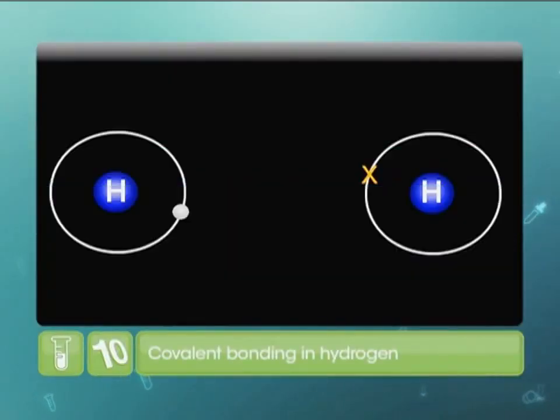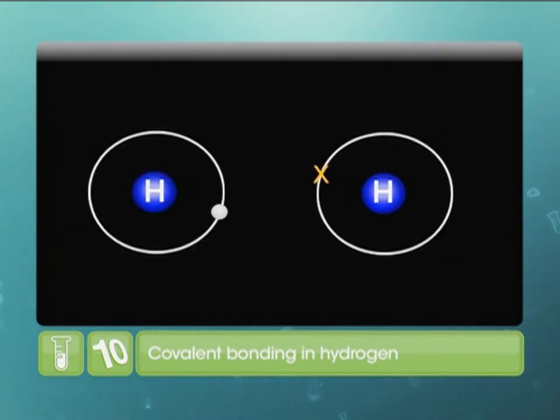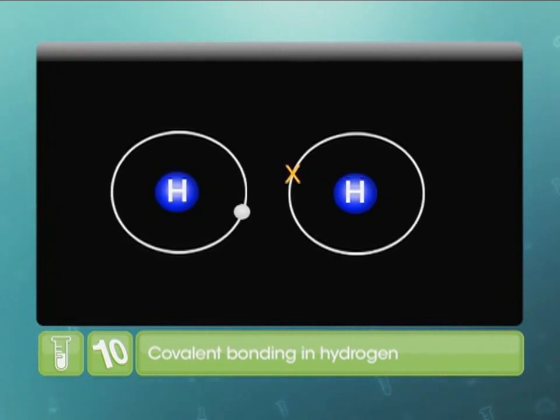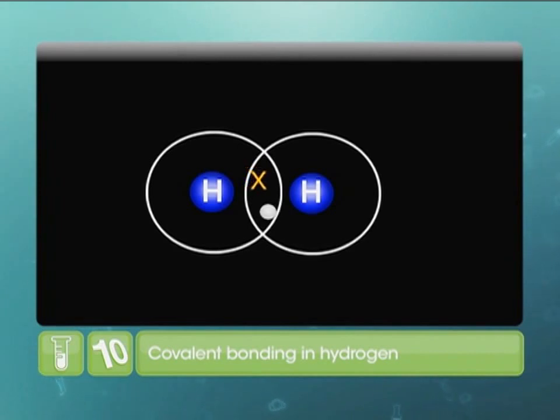Let's start with the first element in the periodic table, hydrogen, which has a strong tendency to form covalent bonds. Hydrogen in the molecular state exists as H2 molecule. Atomic hydrogen contains one electron and for the valence shell to be filled up completely, it needs another electron and completes its duplet configuration. Since the atoms are equally matched, they share electrons and form the hydrogen molecule.